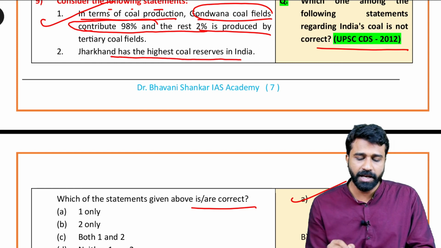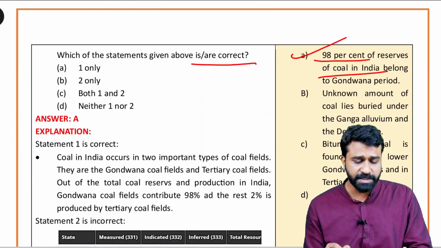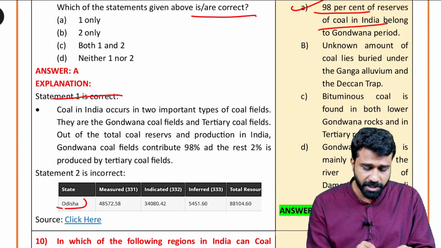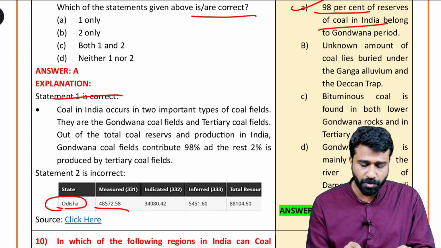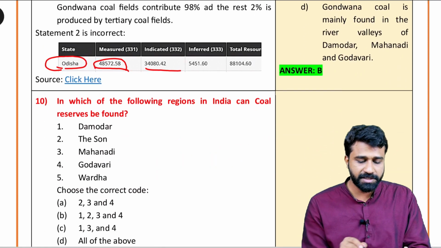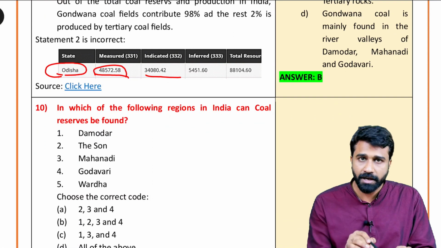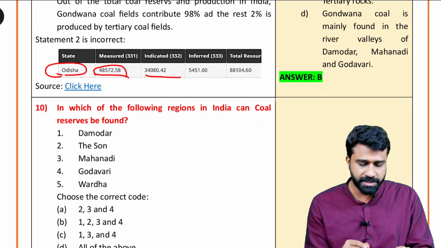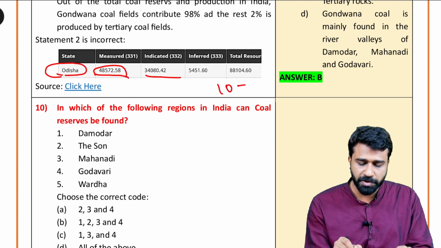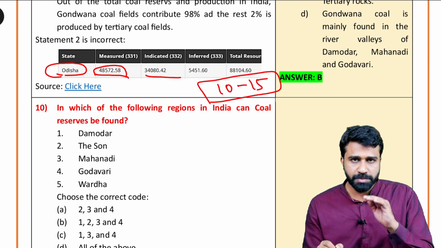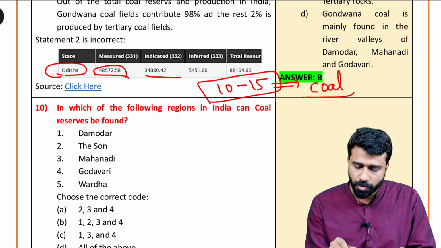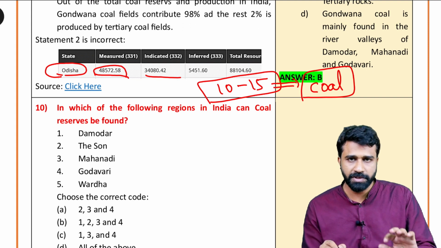Next, Jharkhand has the highest coal reserves in India. This statement is incorrect, because Odisha is contributing the highest with respect to coal. So you have to remember these facts, and we have given you the source link. Click this source, remember the statistics, and make a small note out of it. Spend at least 10 to 15 minutes to write an answer regarding coal areas, coal block fields and the issues associated with the coalfields.